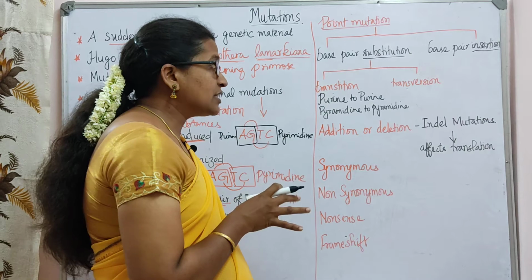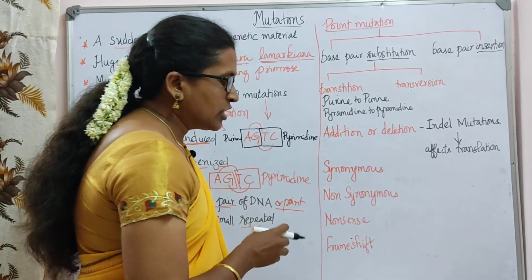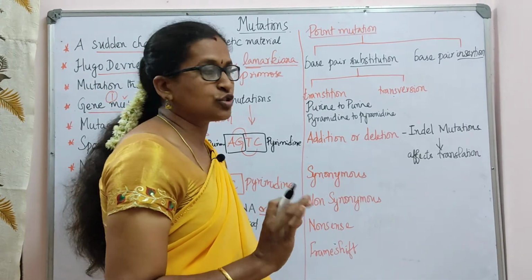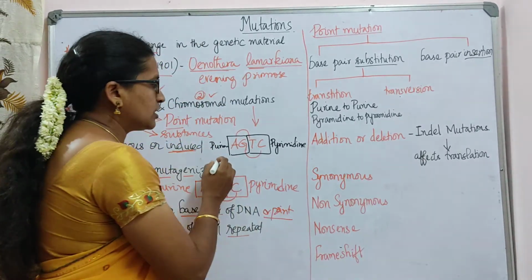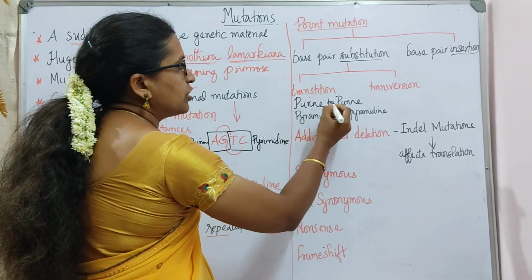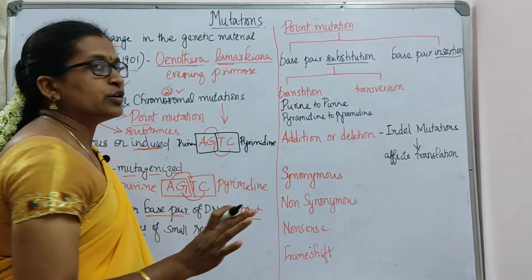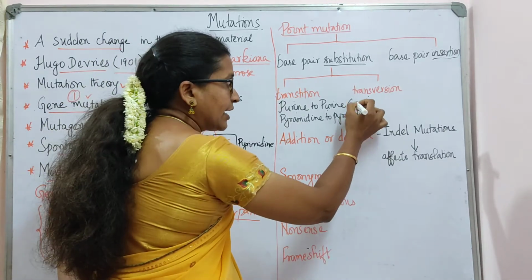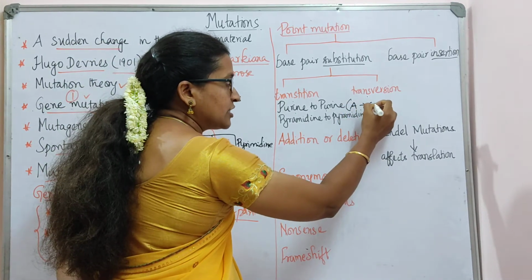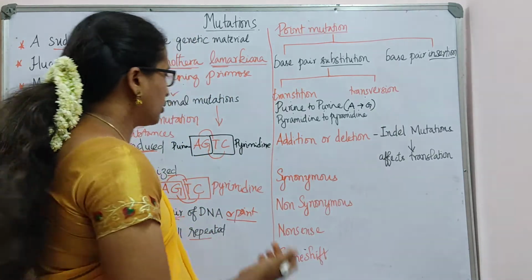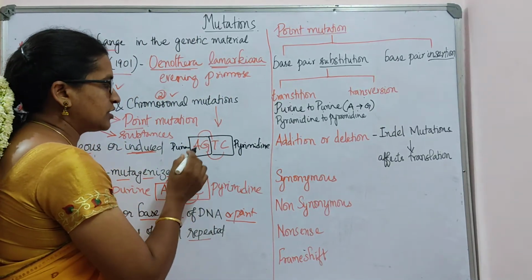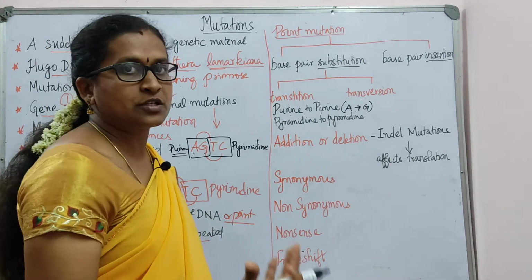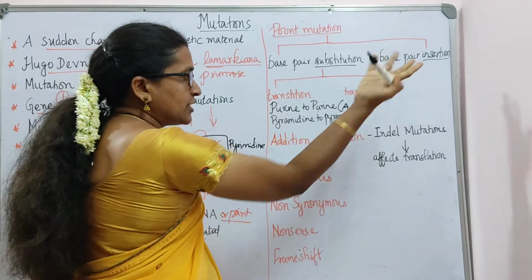So what happens in transition mutation? We call it a nucleotide substitution. Here a purine will change with a purine. For example, A is going to change to G, because adenine and guanine are purines.